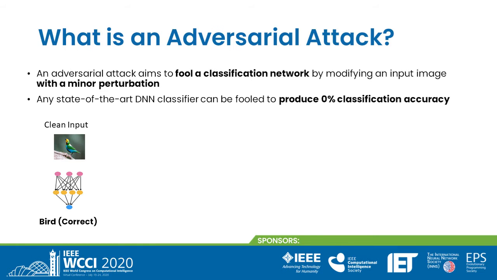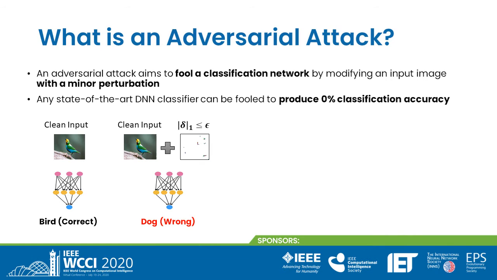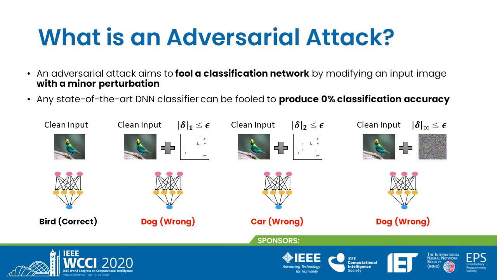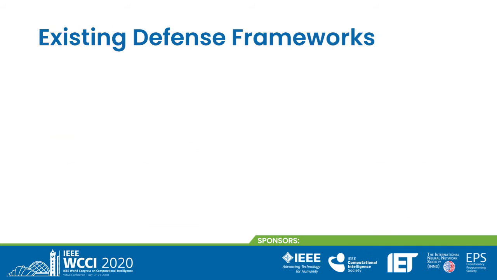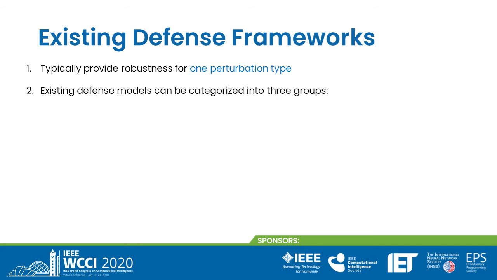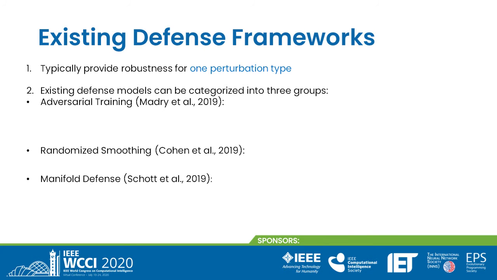An adversarial attack attempts to fool a classification network by modifying an input image with minor perturbations. For example, we can calculate that perturbation in terms of L1 or L2 or L infinity norms. Existing defense models typically provide robustness for one particular type of perturbation. We can categorize them into three groups.